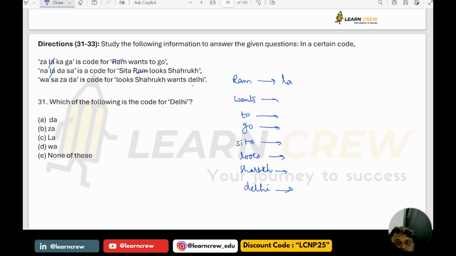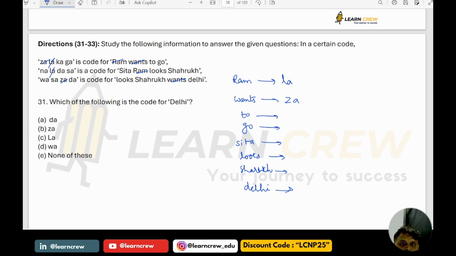Wants is there in the first and here. In these two, what is common? ZA is common in these two. So wants means ZA. And to go: we have to and go here, two letters, and no common things are there.